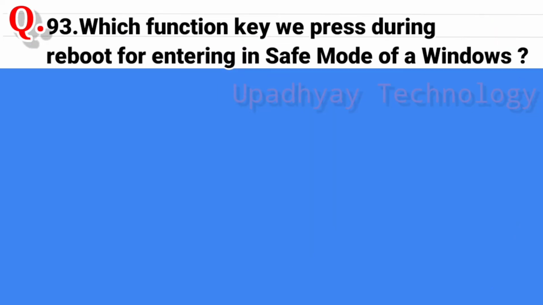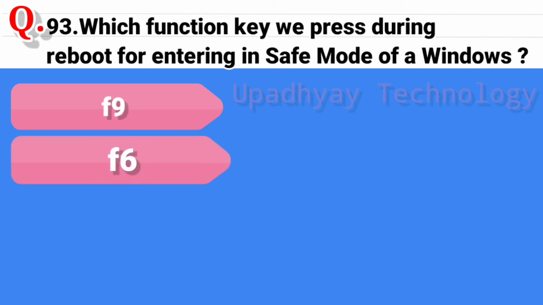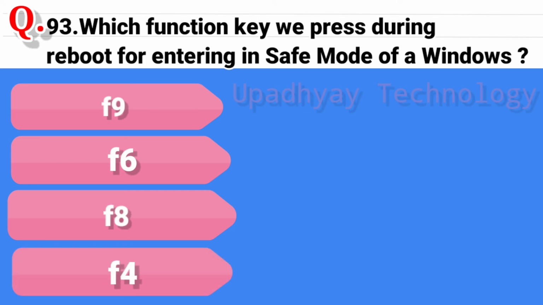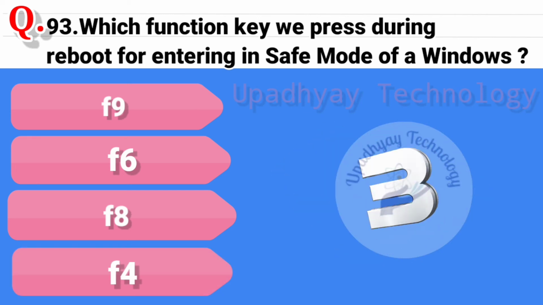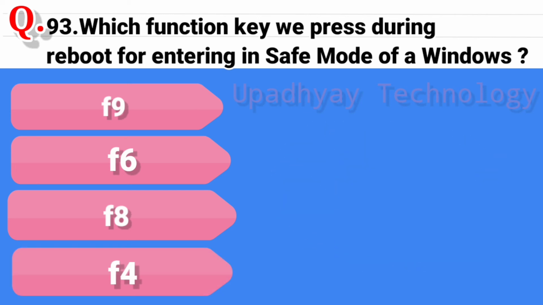Question 93. Which function key do we press during reboot for entering safe mode of Windows? And the options are F9, second option is F6, third option is F8, and the last option is F4. And the correct answer is F8.